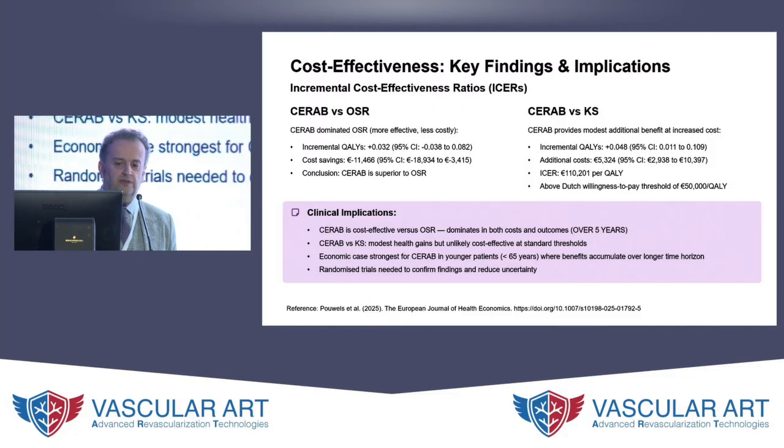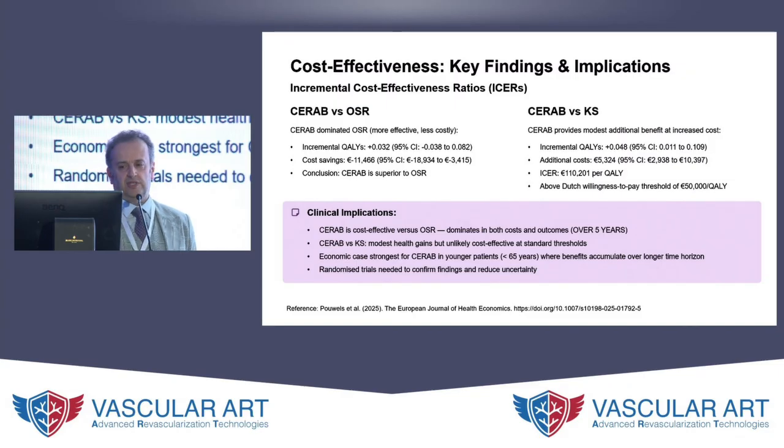So this is now looking at the incremental cost effectiveness ratio. In other words, how much does it cost to give you a quality of life benefit over another treatment modality? When you look at CERAB versus open surgical repair, clearly there's quite a lot of reduction in the quality of life in the initial period after open surgical treatment. So the conclusion here was CERAB is superior to open surgical repair in terms of the financial side.